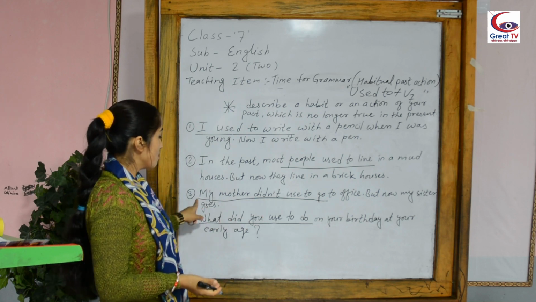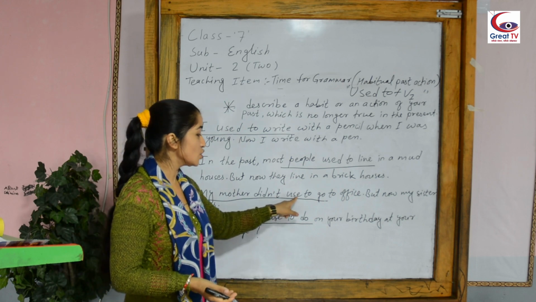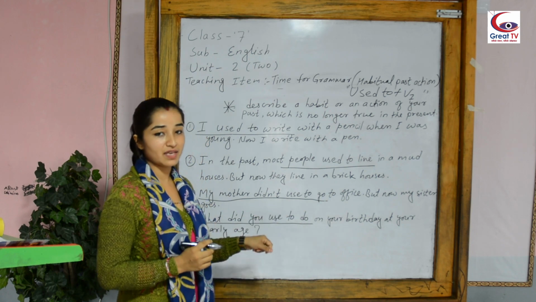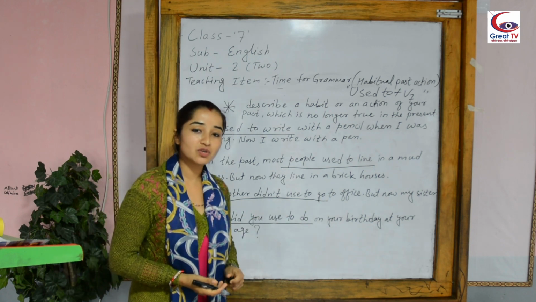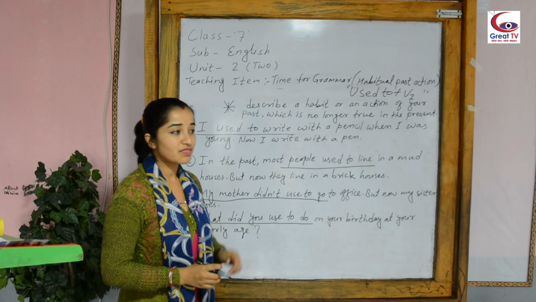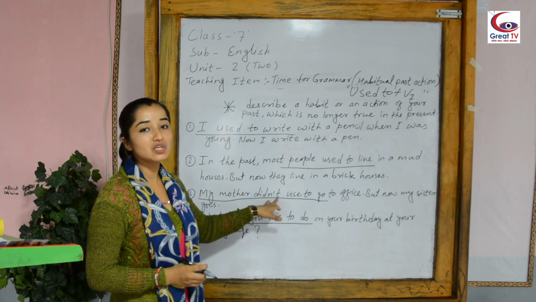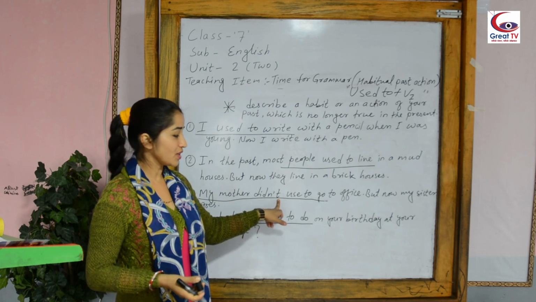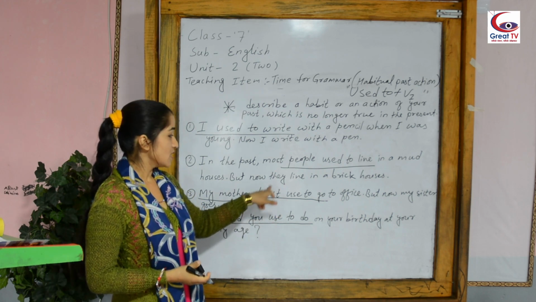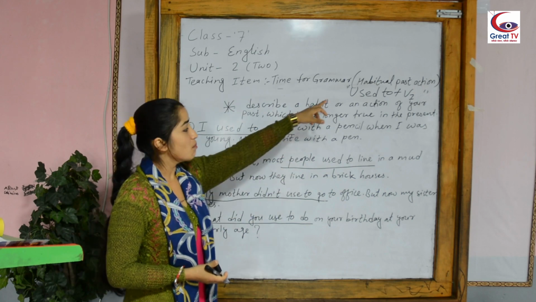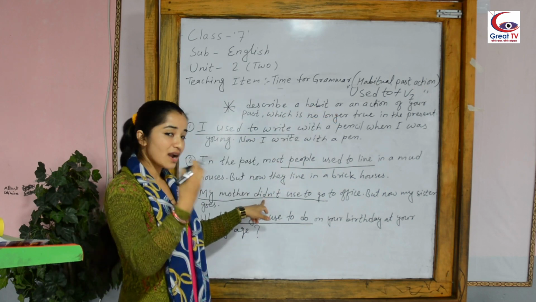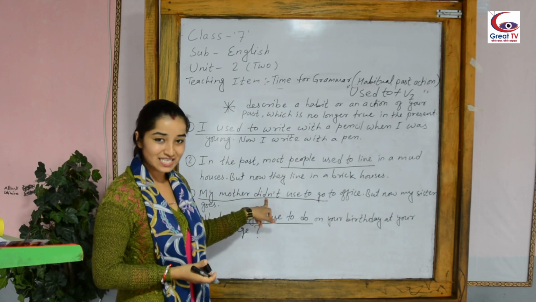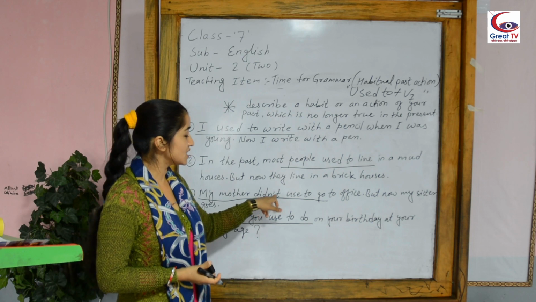Okay, see here, my mother didn't used to go, verb 1. And remember one thing, while you are expressing your habitual past action in a negative form, then you have to use did not. You know negative, we have to use not with auxiliary verb. And here this used to is verb 2, and when we are formatting that word into negative, then we have to use did for the verb 2, and it's did not.